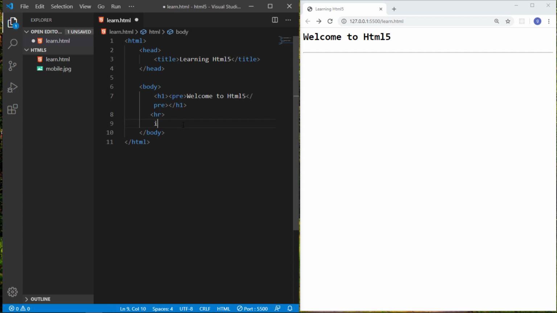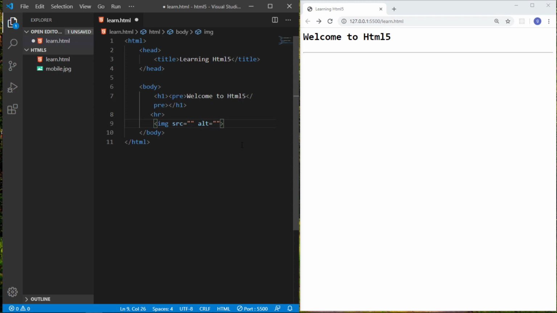And to attach this image, HTML gives us an image tag, with two attributes. First, the src for the source. Here we give the source, the name of the image we are using and the location of the image, and this alt for the alternative.